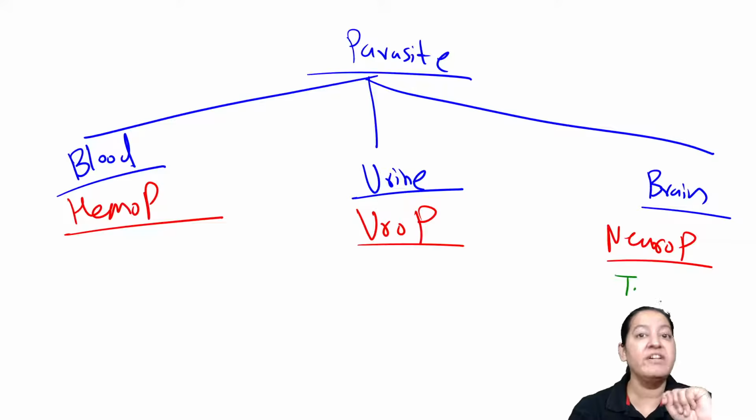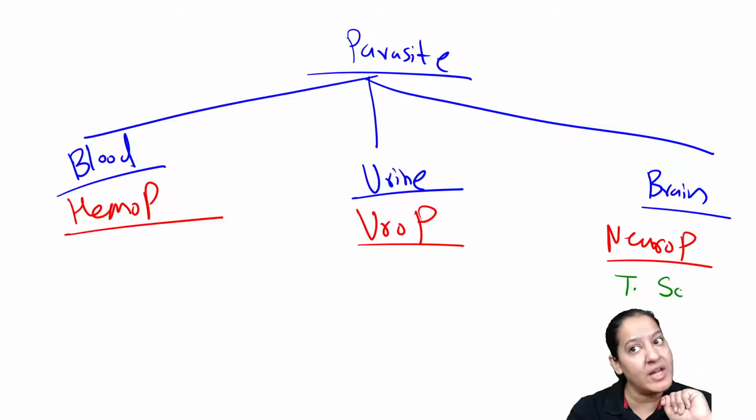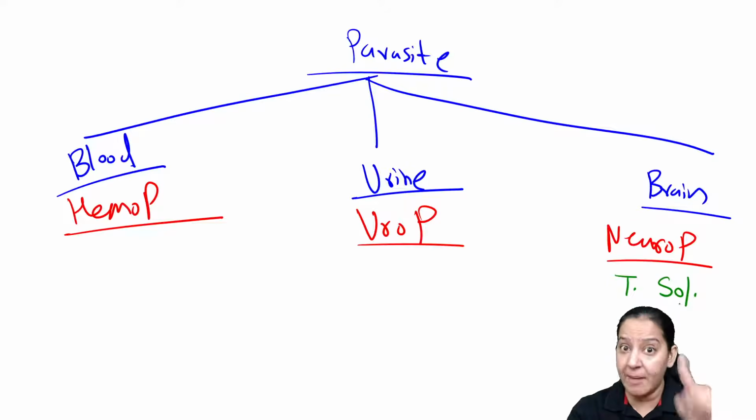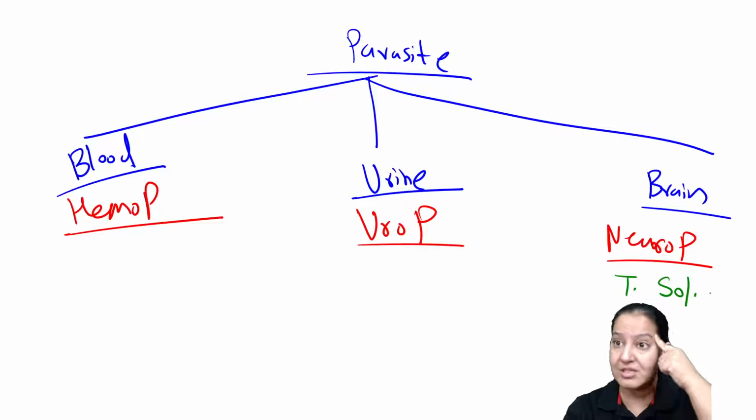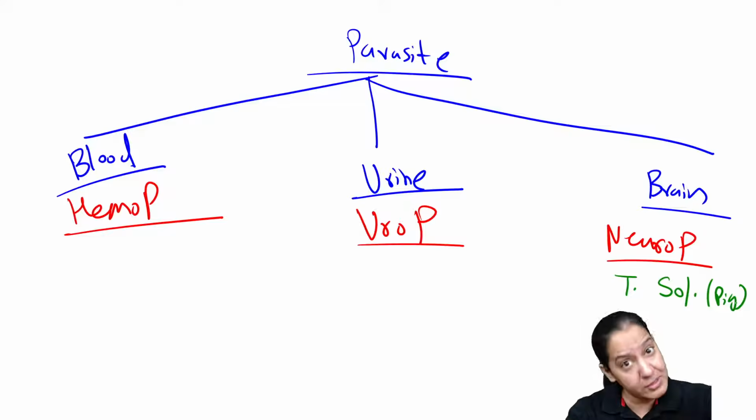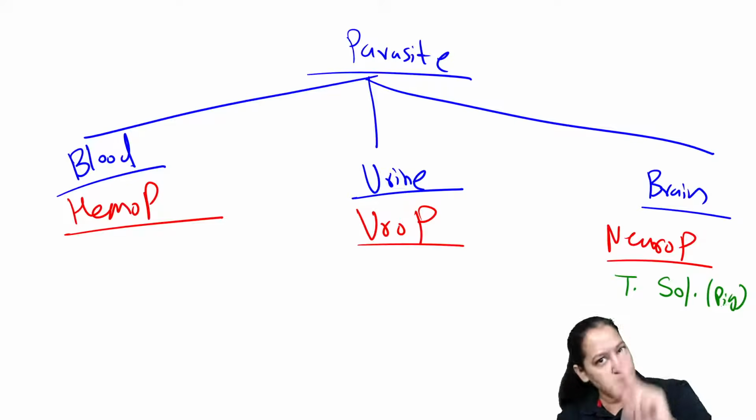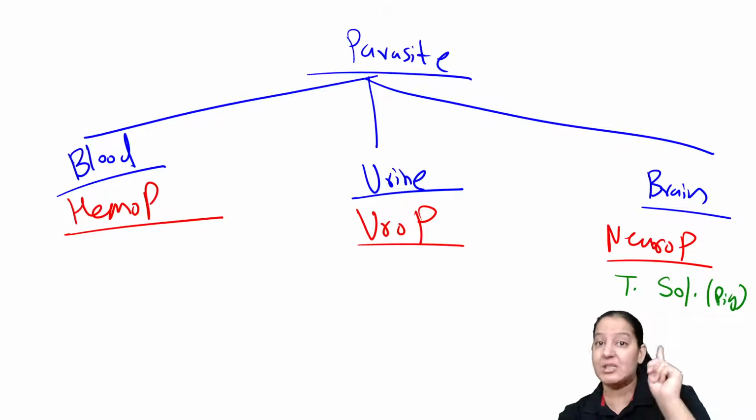One is Taenia. Which Taenia? Solium or saginata? It is solium, not saginata. Solium will enter the brain and cause neurocysticercosis. The big one which causes autoinfection, not the saginata. In the options you will get both, that's why you will get confused. That's why I'm insisting on this point. It is Taenia solium, not saginata.